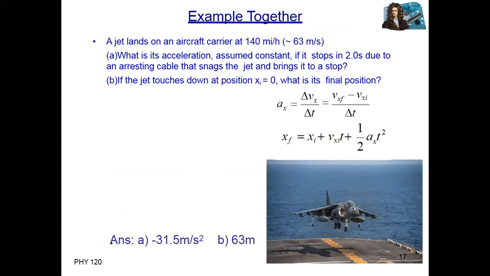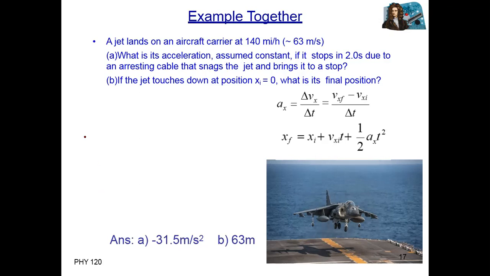It means 63 meters per second. Correct? This is the initial velocity given. What is its acceleration? Assume it is constant if it stops in 2 seconds due to an arresting cable that snags the jet and brings it to a stop. What does this mean?